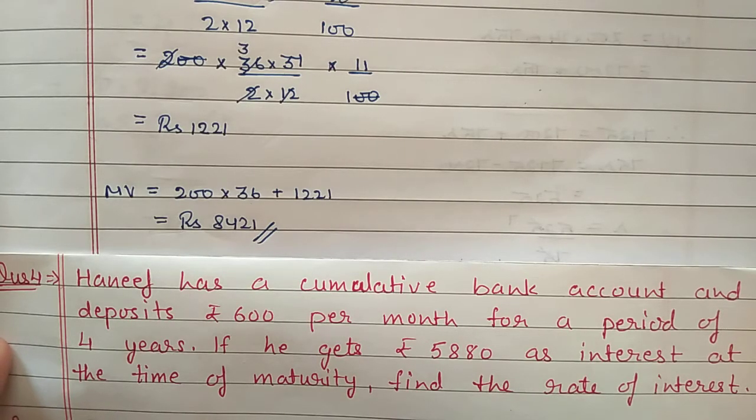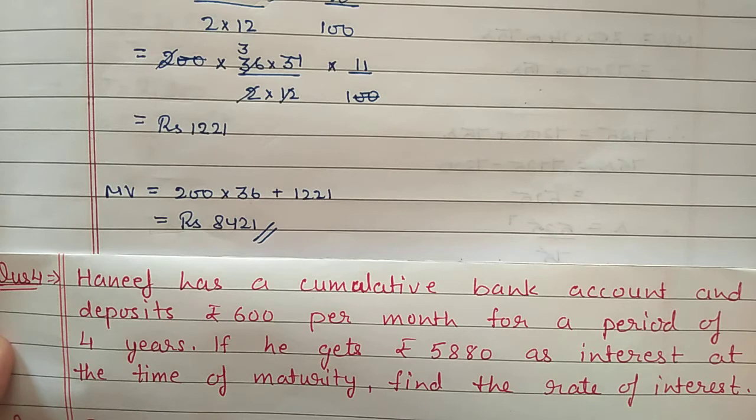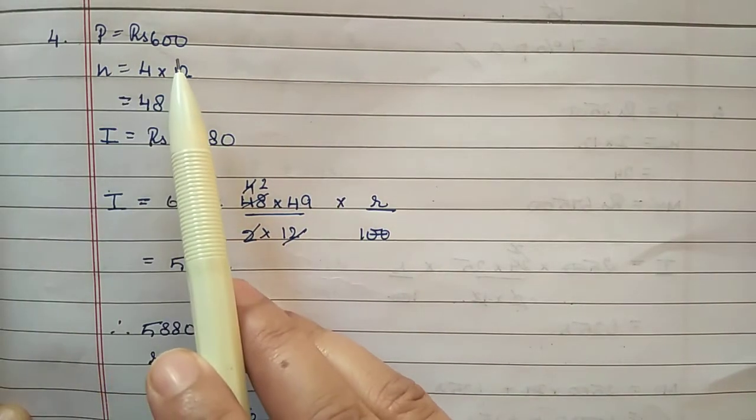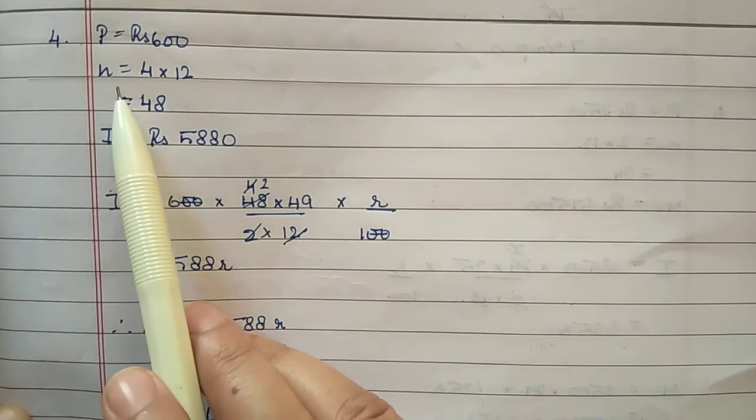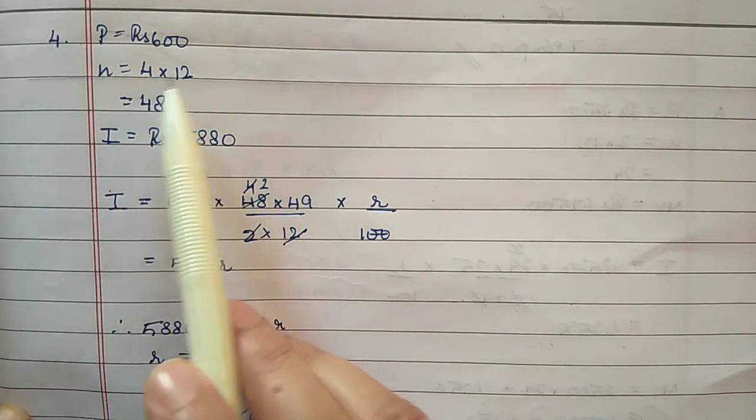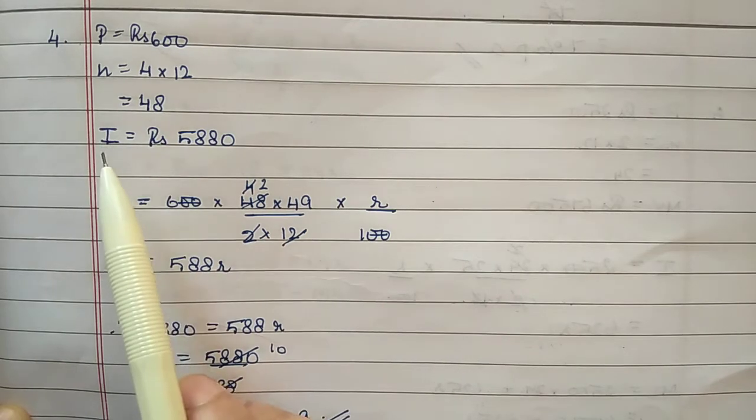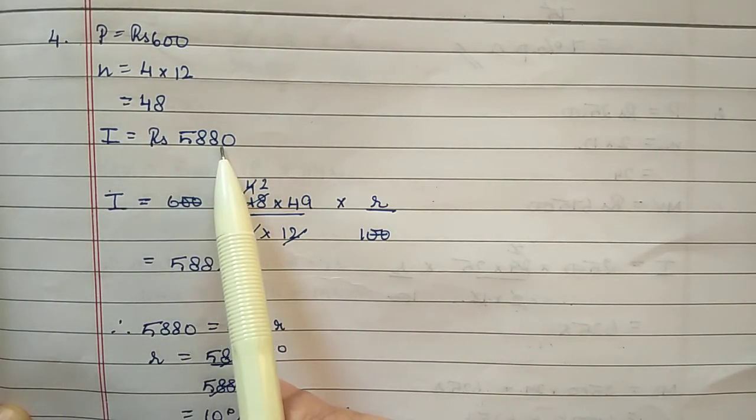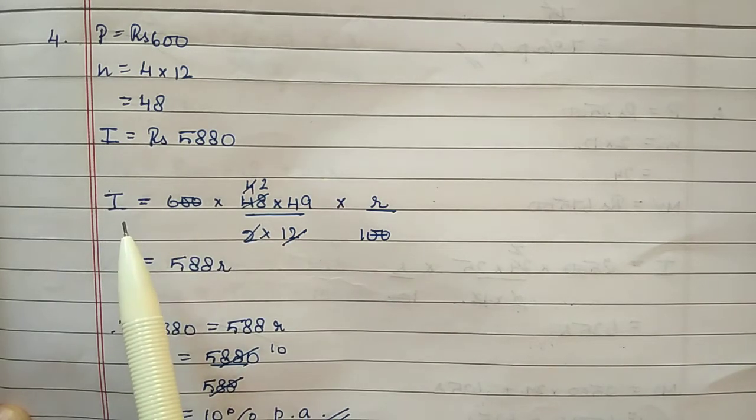Question number 4. Hanif has a cumulative bank account and deposits 600 rupees per month for a period of 4 years. If he gets 5,880 as an interest at the time of maturity, find the rate of interest. In this question, principal amount is given 600 rupees. Time is given 4 years. 4 into 12 means 48 months. And interest is given 5,880 rupees.